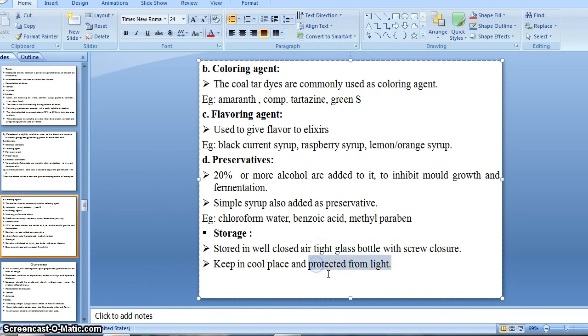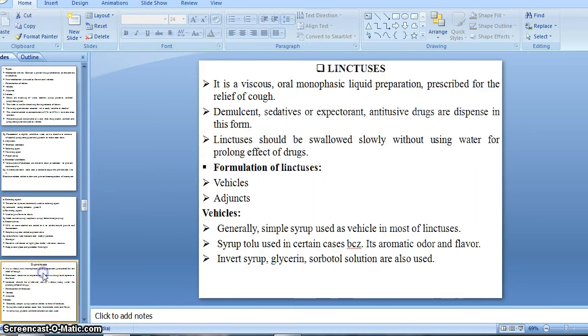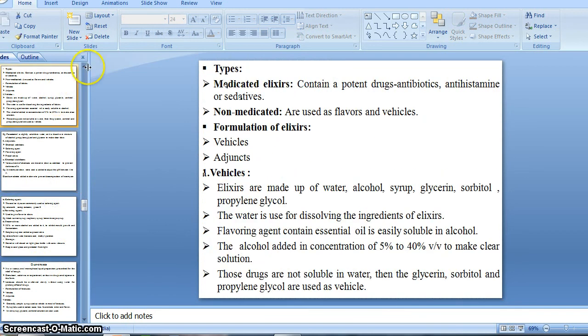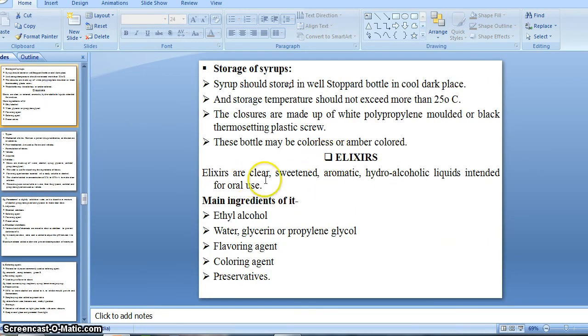It is very necessary to protect our elixir from light if it contains any light-sensitive drug, right? Most of the antibiotics are light sensitive, so it is very necessary to place the preparation away from light. It is also necessary to keep it at a cool temperature, otherwise at higher or hot temperature there are chances of some kind of chemical reaction, right? So it is better to place it in a cool place. So this is all about our elixir preparation, right?